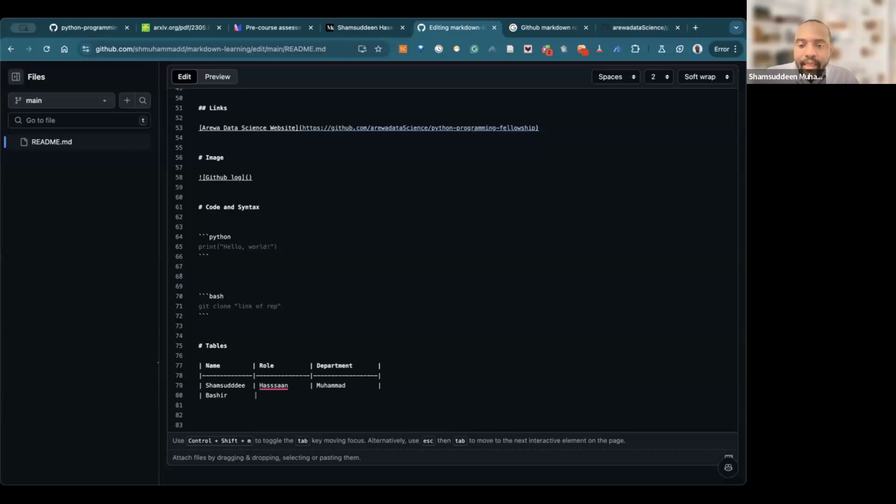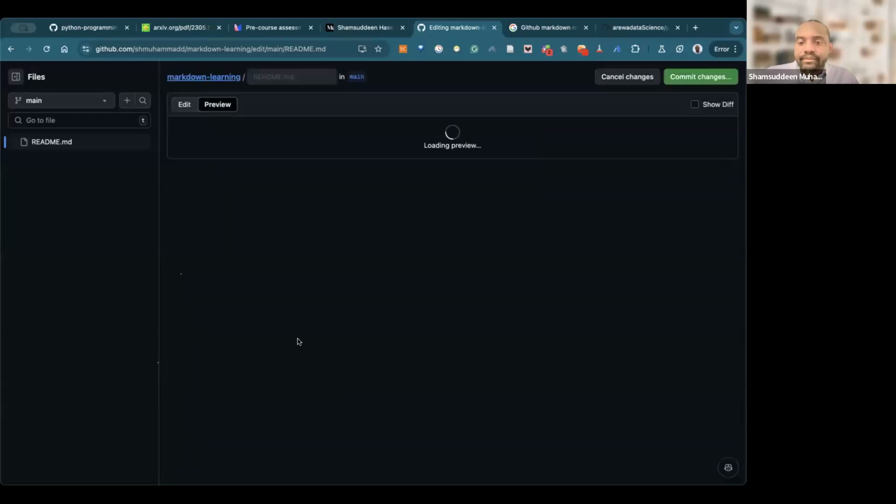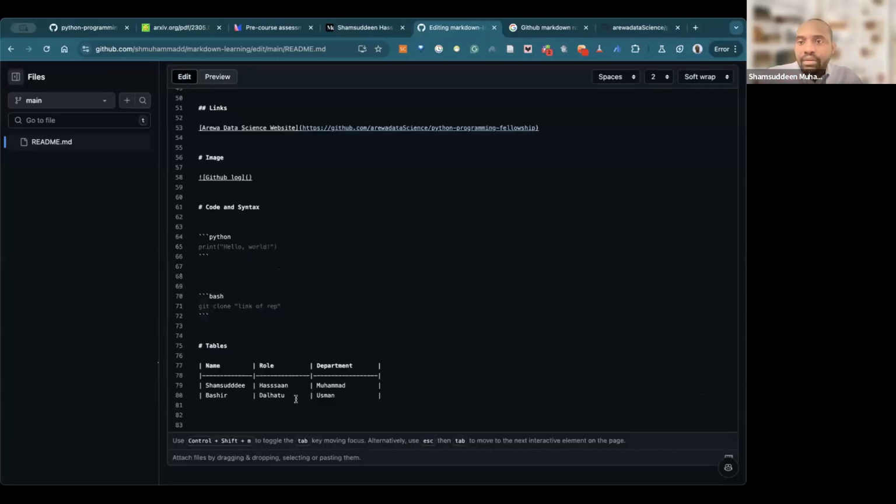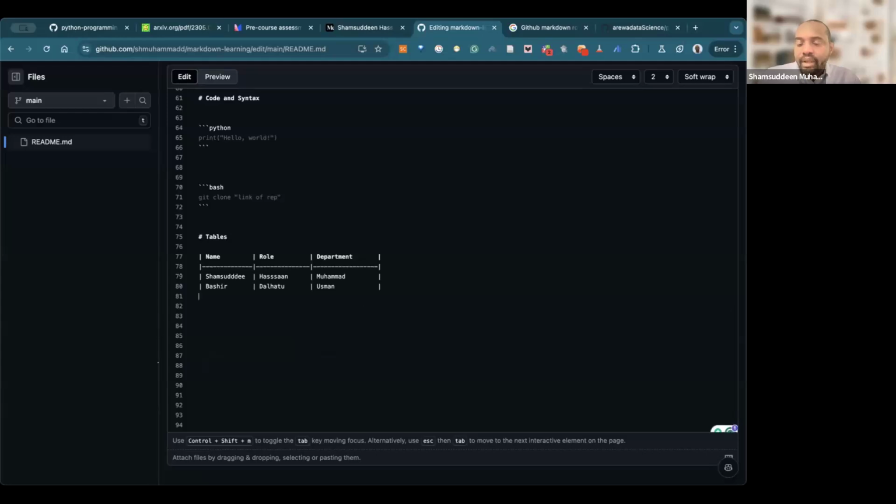I can type another pipe, Bashir Usman. I can come here. Another pipe, Bashir Dalhatu. You can see this one, Usman. Come here. So this means I have 2 rows. Can you see that? How many rows? 2. Let me preview it. You can see I have 2 rows, right? This is how to create a table in Markdown. If you want another table row, you can add it. Does that make sense? Any question with table?